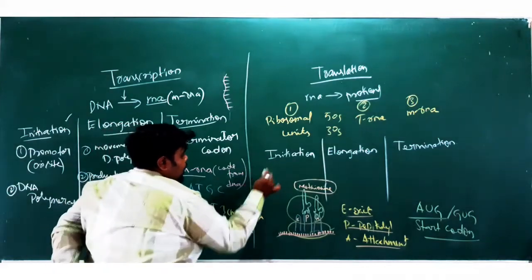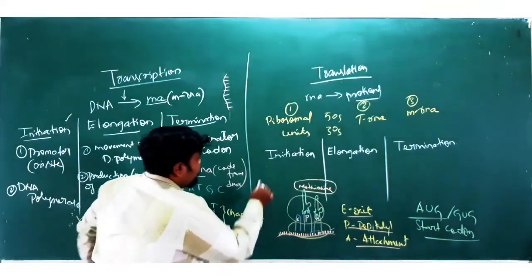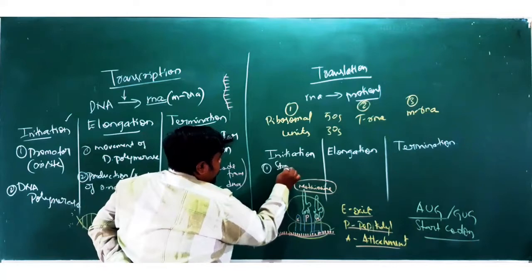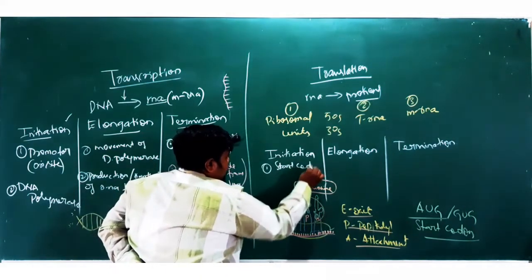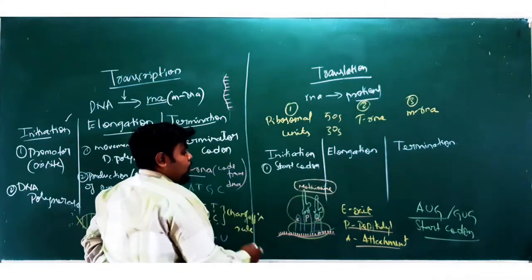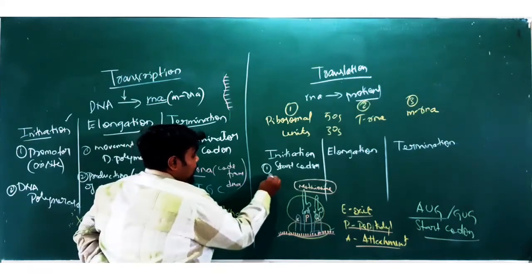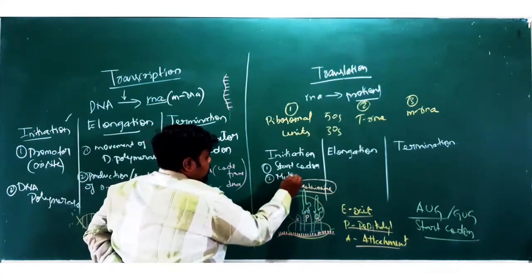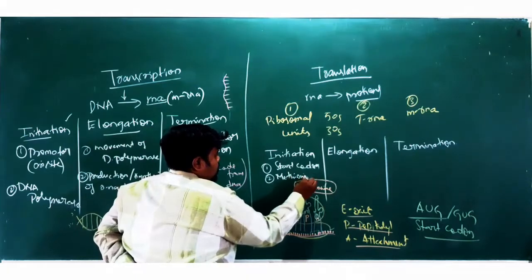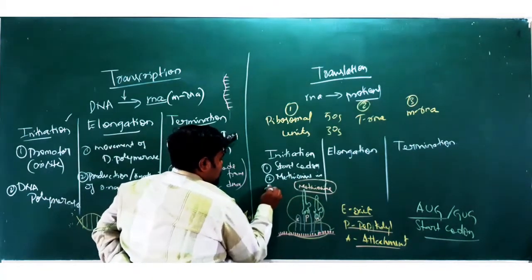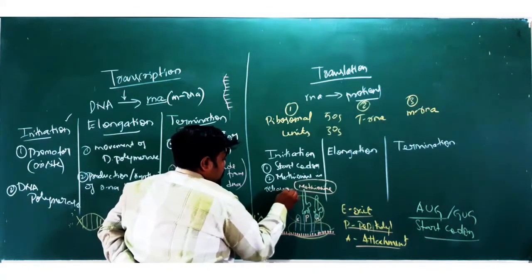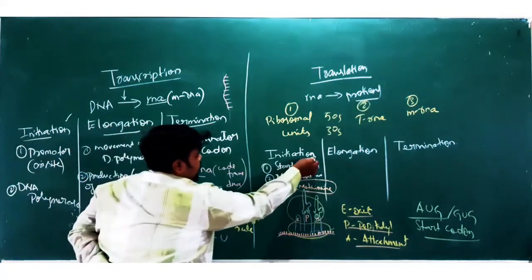In case of initiation, what you can write here is, first one, a start codon. There is a start codon found in your mRNA, and second one, methionine is released. This will be the initiation part here.